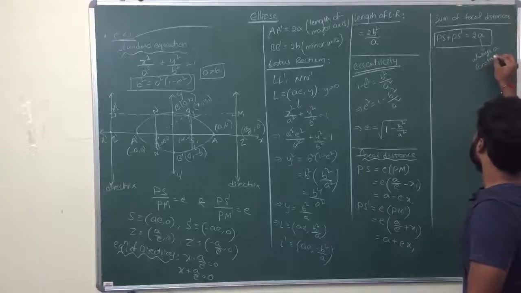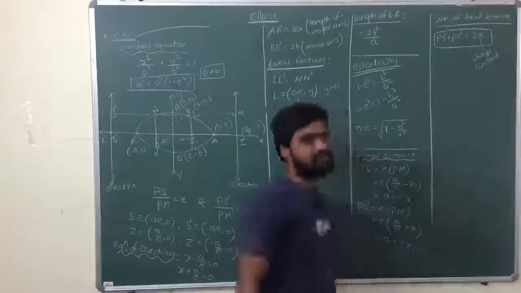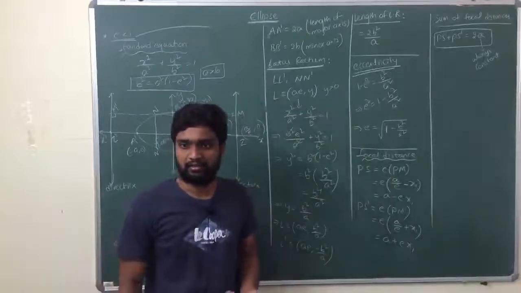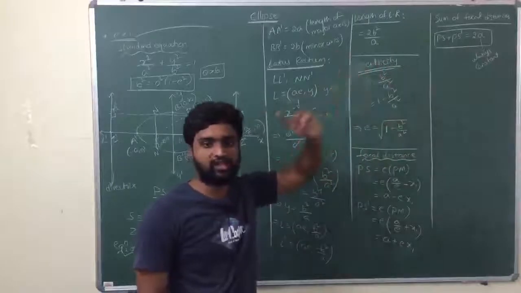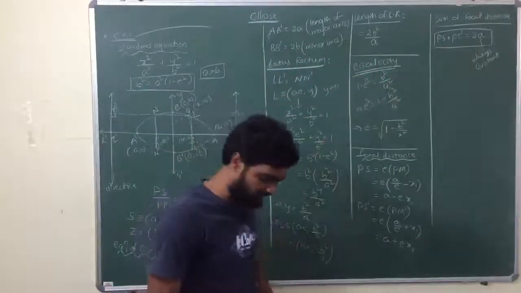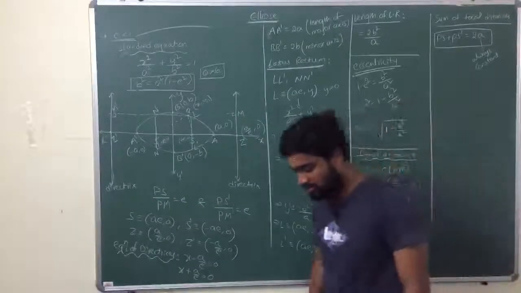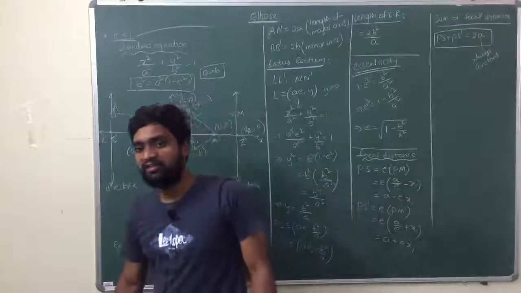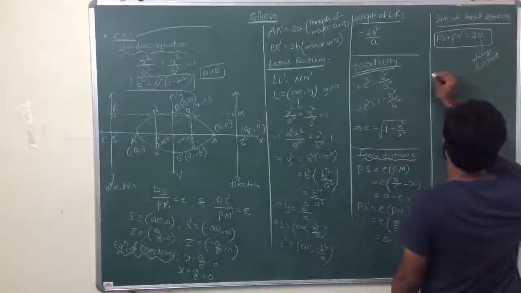So the sum of focal distances is always constant, equal to 2a, the length of the major axis.